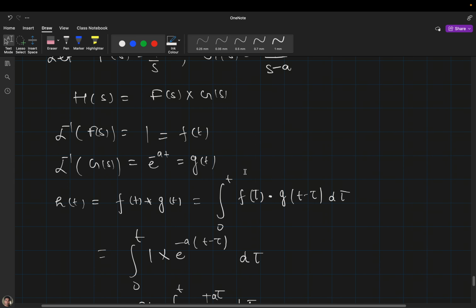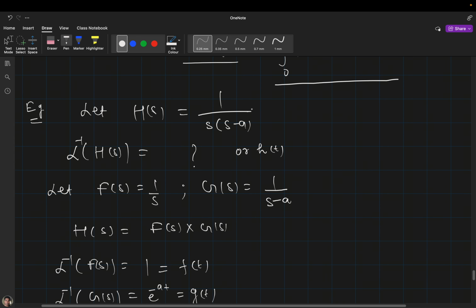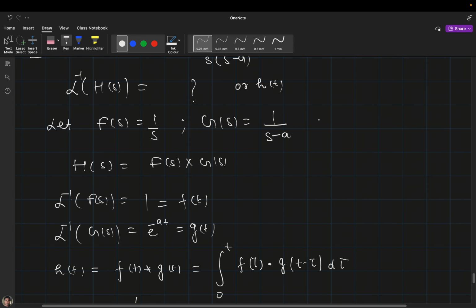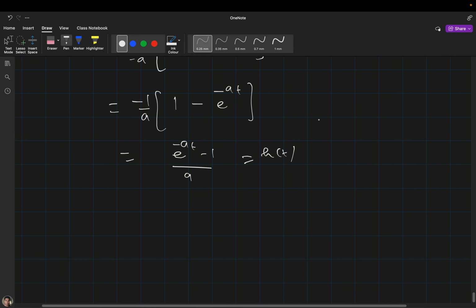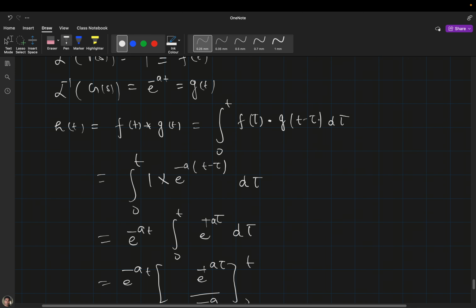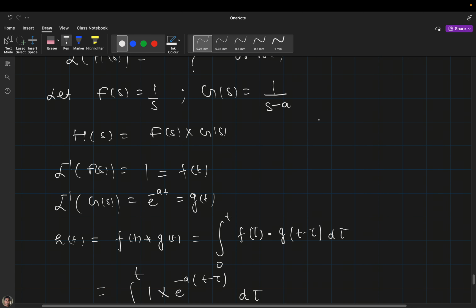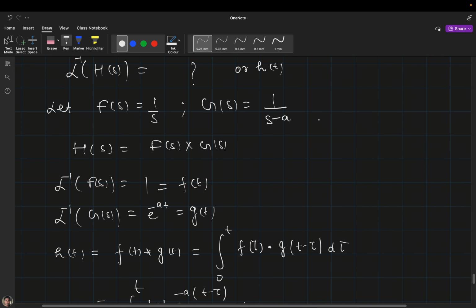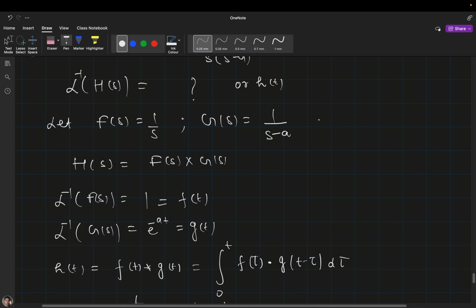So this is the way you can find the inverse Laplace of this. Any problem here? Tell me. It should be plus, no?